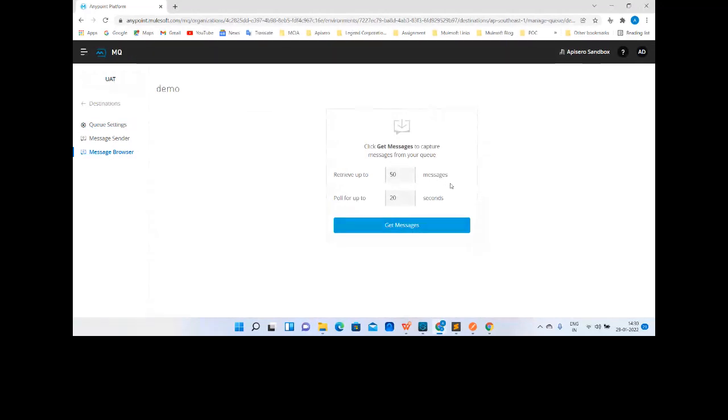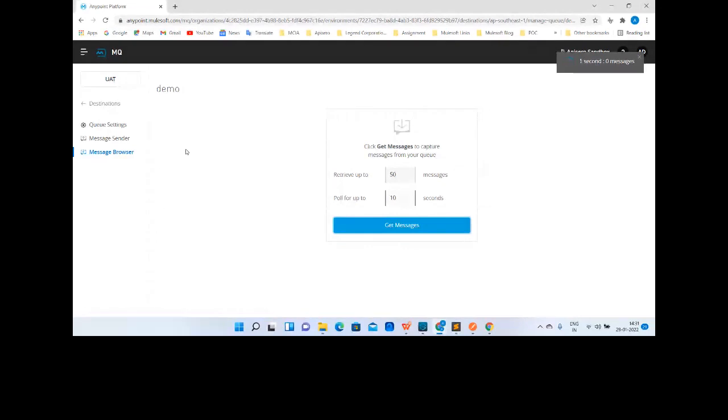Remember, 50 messages can be fetched in case of a queue, but in case of a FIFO queue, we can fetch up to 10 messages. So we don't have any messages right now, so it will not fetch any message. Let me reduce the time so that we can quickly show.